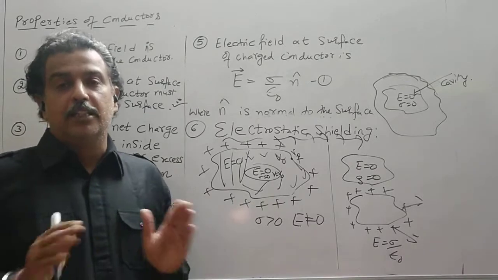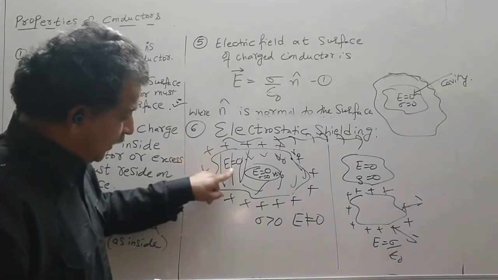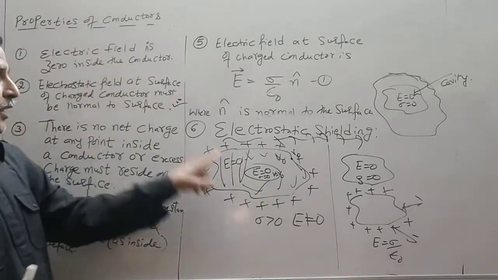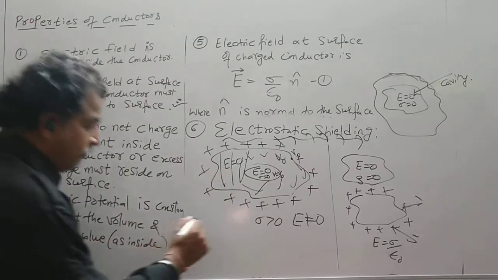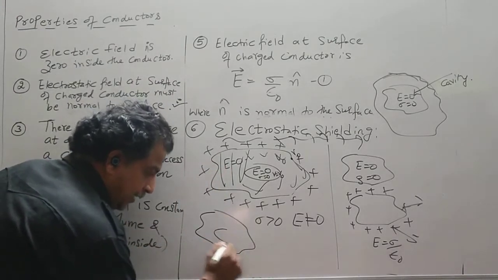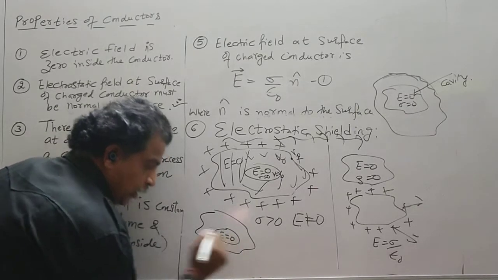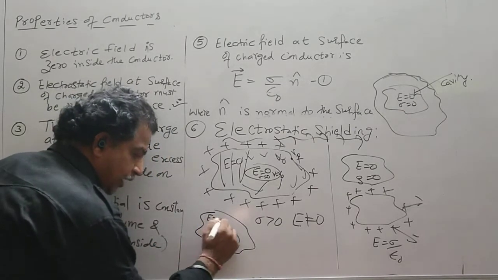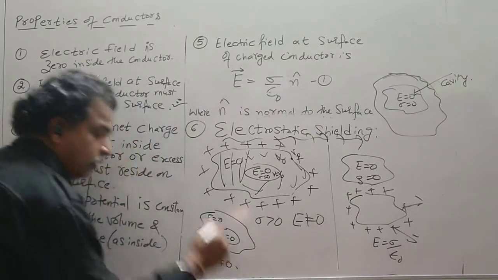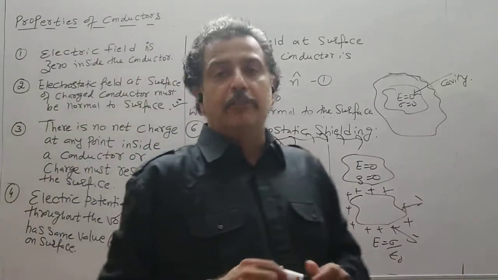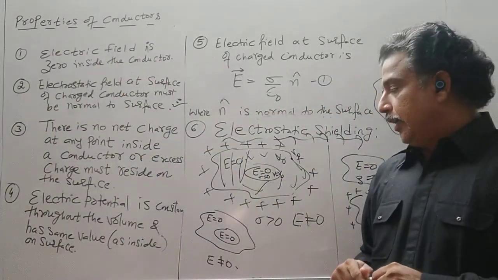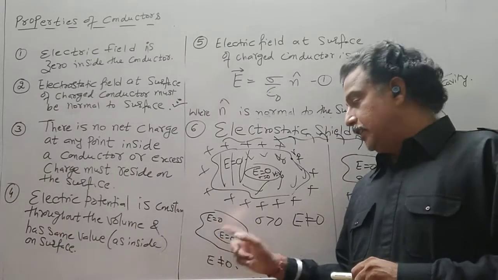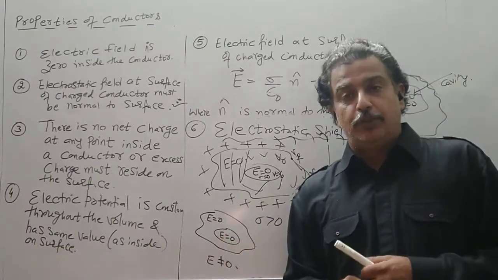We are not taking any charge in the cavity. Inside the conductor also E is 0. So if I draw this conductor with a cavity, E is 0 here, E is 0 here, and outside the conductor the field is not 0. Inside the conductor the field is 0, and inside the cavity the field is 0.